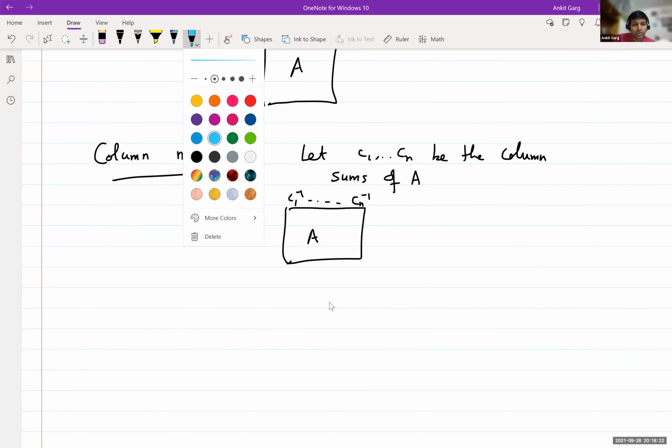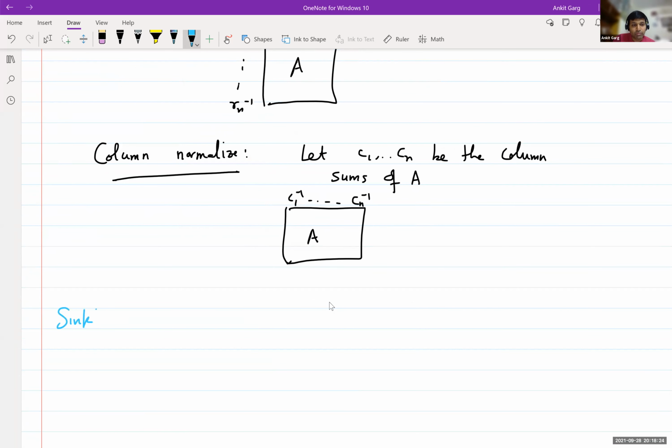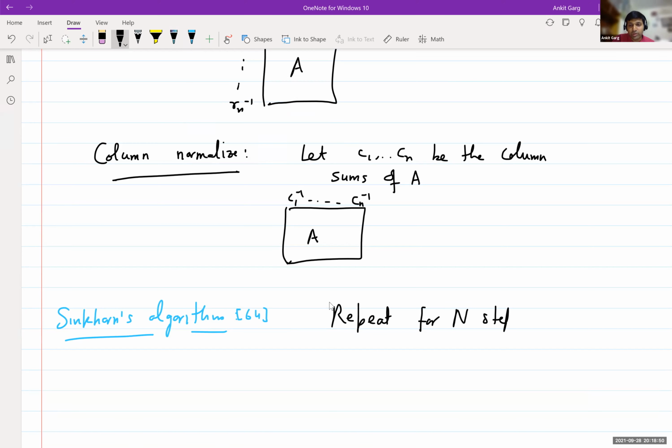That is Sinkhorn's algorithm, from 64. You repeat for some number of steps, let me call that capital N. Repeat for capital N steps: row normalize, and then column normalize.